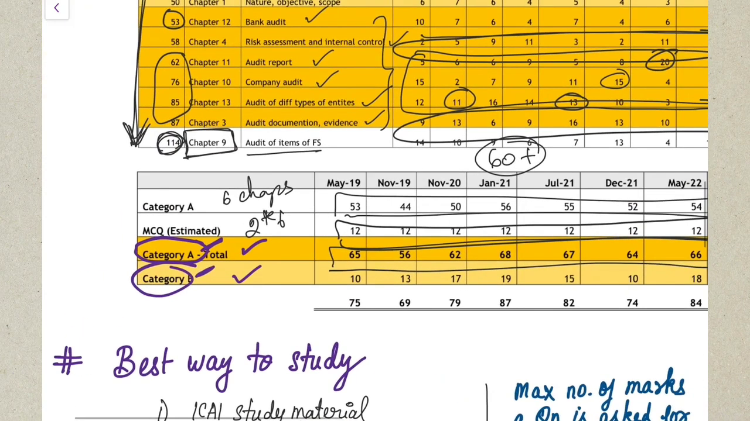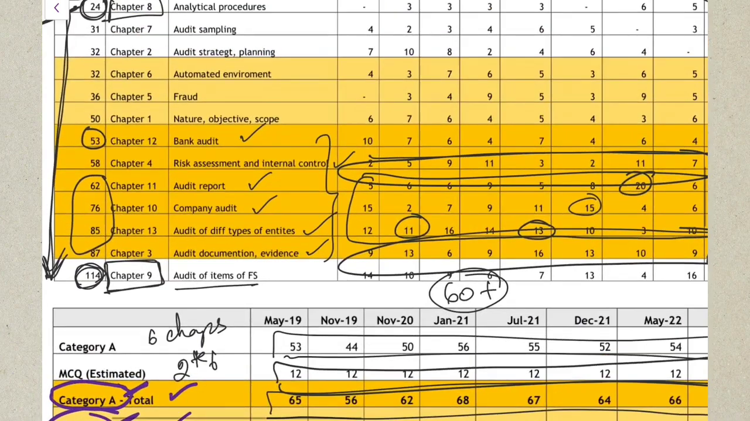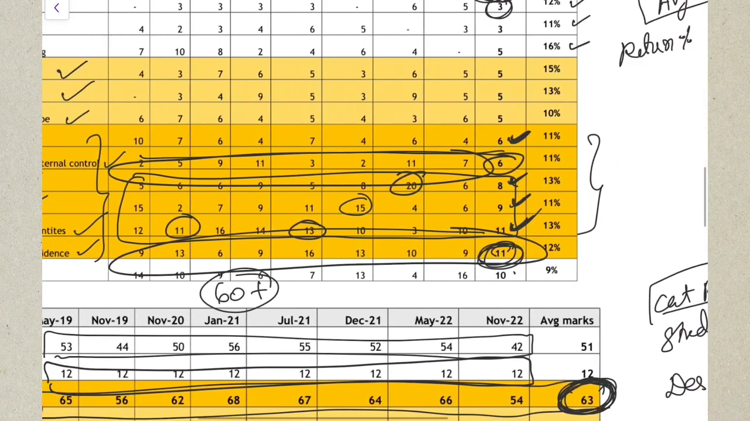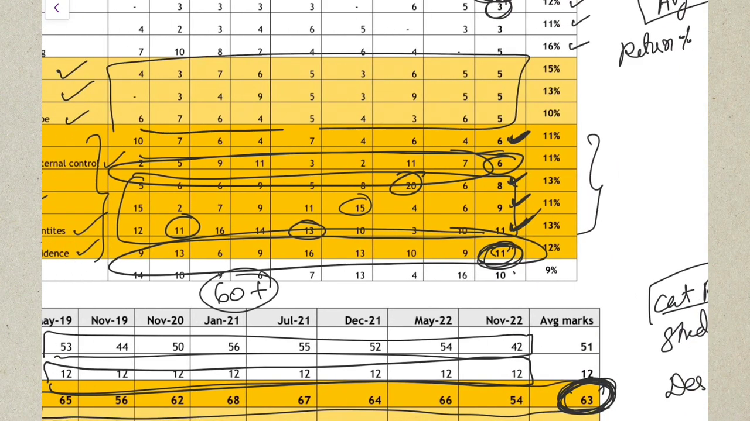The next category B that I've come up with is the next 3 chapters, again from your study material, module number 1: automated environment, fraud, and chapter number 1, nature, objective, and scope. These are being asked in the examination almost consistently. Maybe in one attempt it was not questioned, but then it would have come in your MCQs. So the return is quite high in this also.